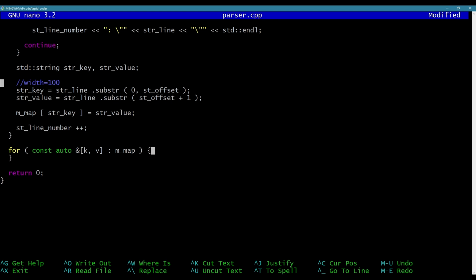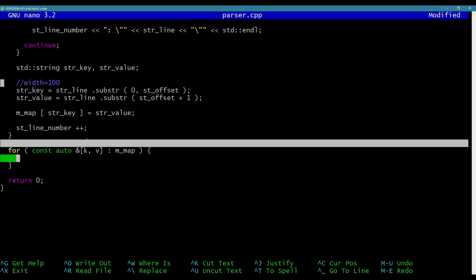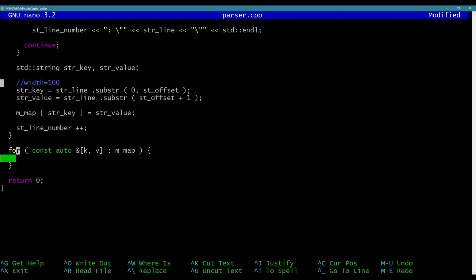But it lets you essentially break a standard pair, or really, sorry, it has to be a standard pair, but it lets you break something into multiple items. And typically, if I'm iterating through a map, what it will give me is a standard pair of whatever types are in my map, right? The key value. Anyway, so I actually could do this as well.